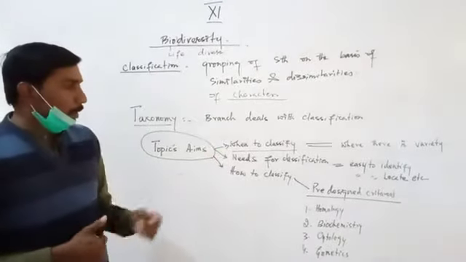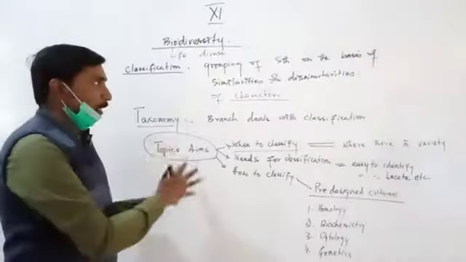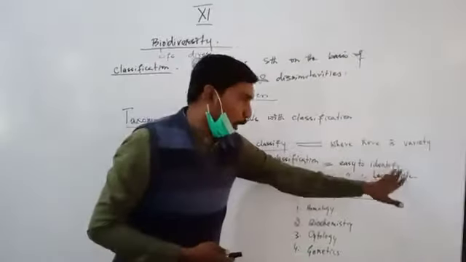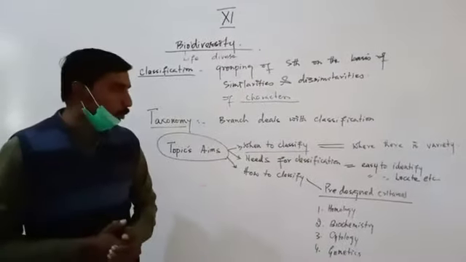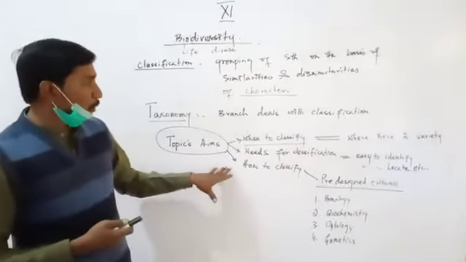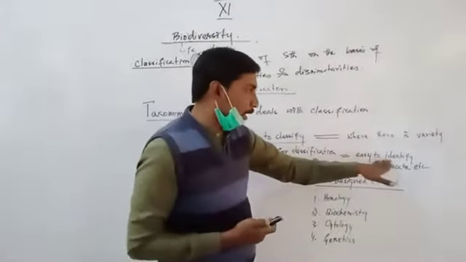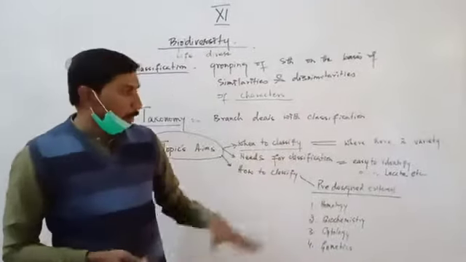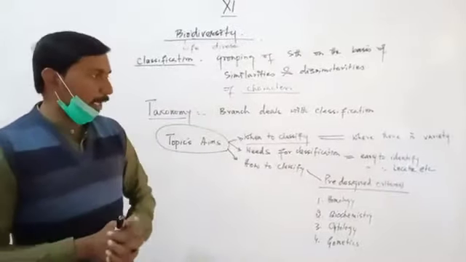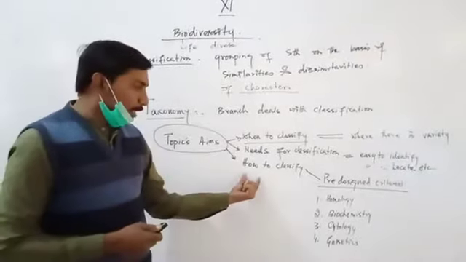Need for classification: when we classify things in groups, we can easily identify or locate them. For example, if we use the word fish, fish is a group which is identified as an aquatic living organism. So we can locate them in some sort of aquatic areas. How to classify?